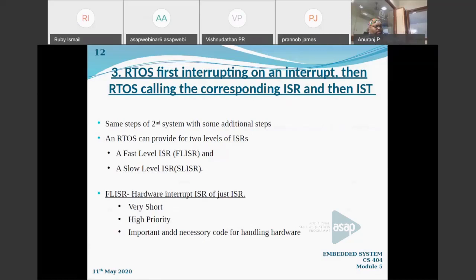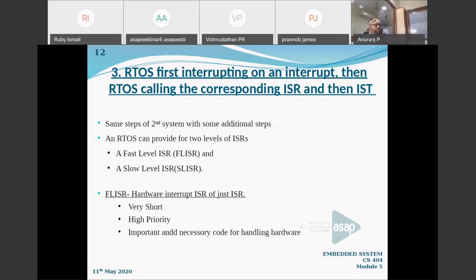After the execution of that ISR, the control returns to the RTOS. Then the RTOS decides, depending upon priority, which task to execute: the task which was already interrupted earlier, or the task which was intimated during the execution of the ISR.